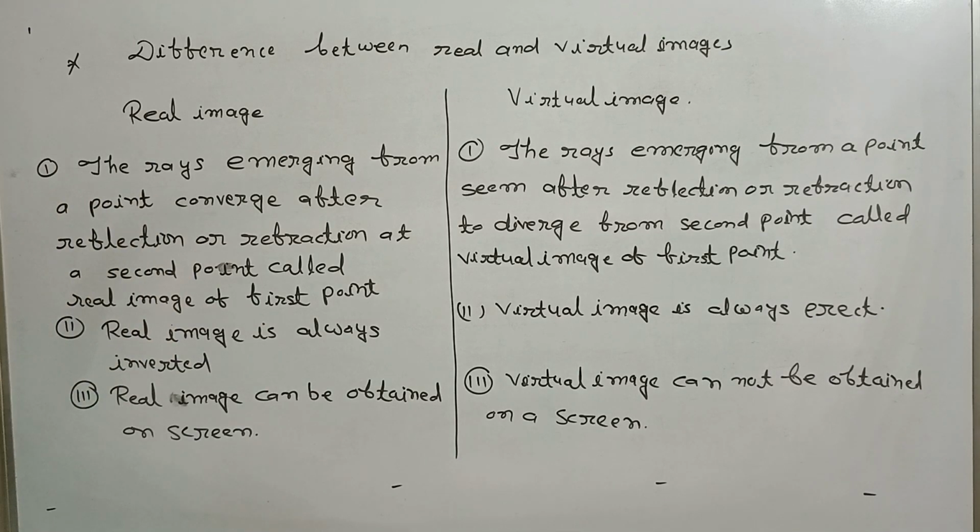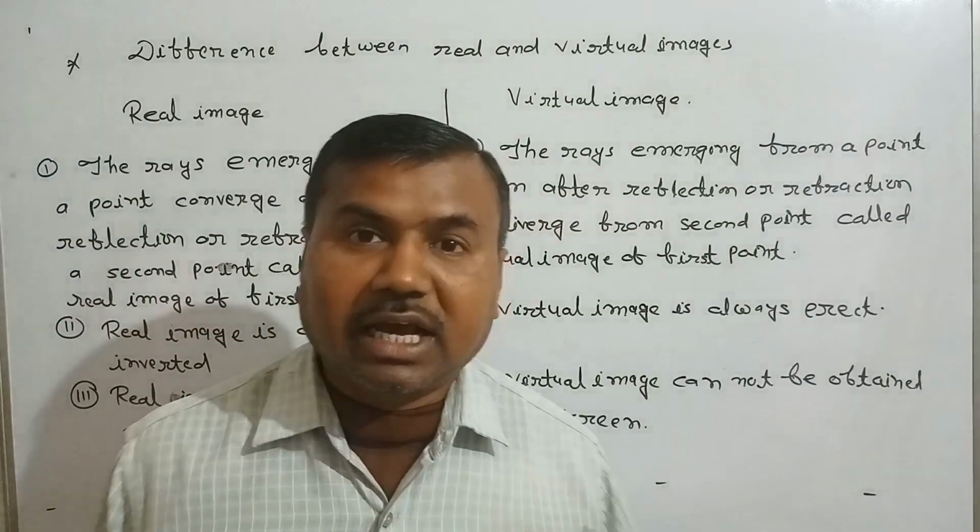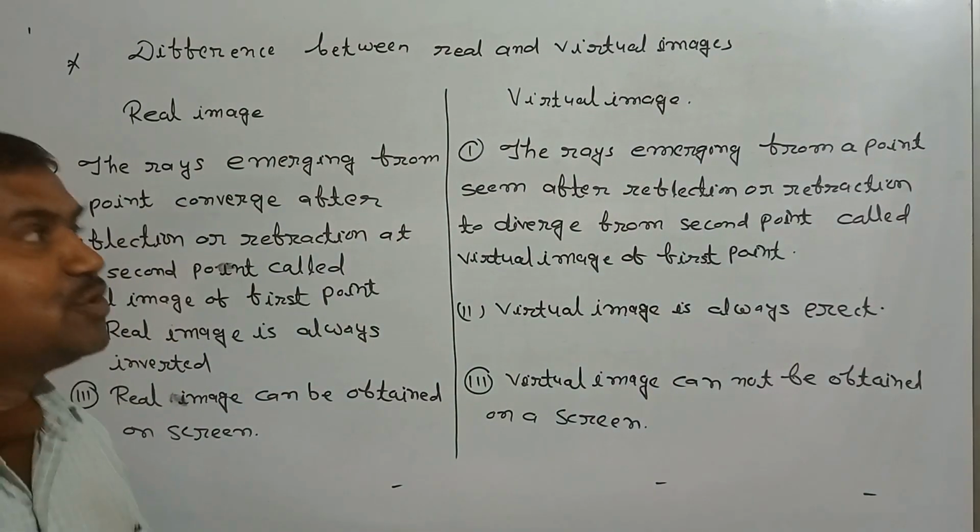This is the difference between real image and virtual image.